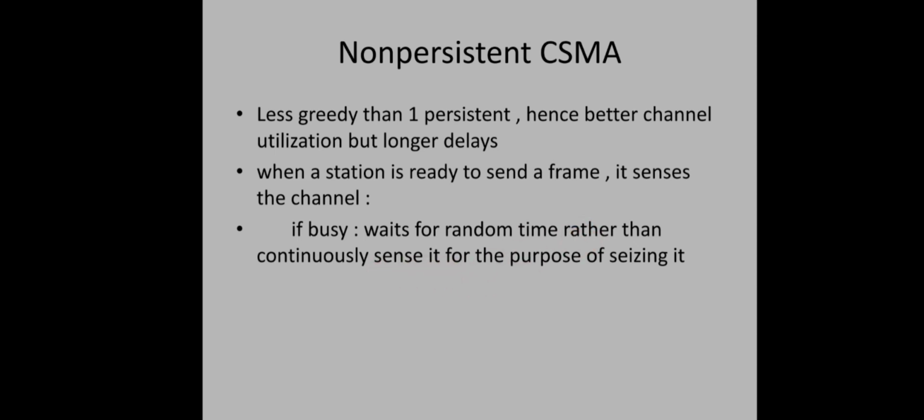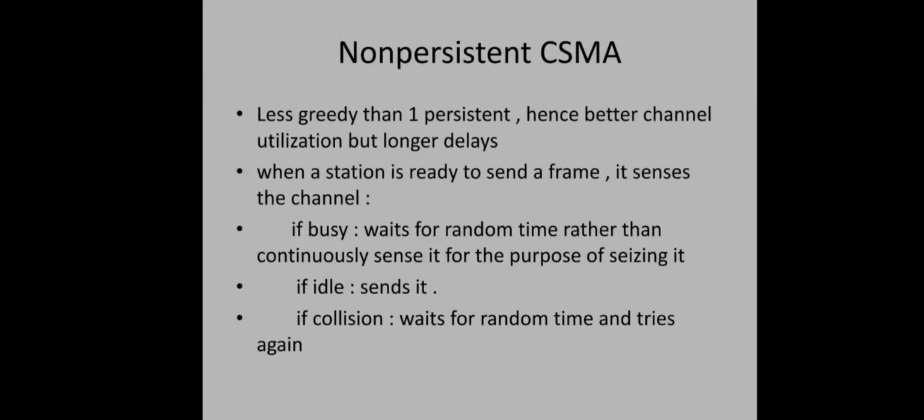So different stations will definitely wait for different amounts of time, because the time is chosen randomly. Of course this is less greedy than one persistent CSMA. And if the channel is idle, no problem, it will send the data immediately. And if there is a collision when sending the data, it will wait for a random amount of time and try again. So this is how non-persistent CSMA works.